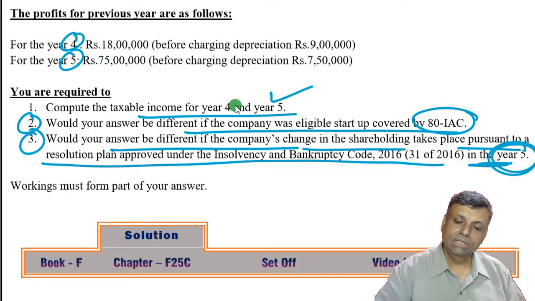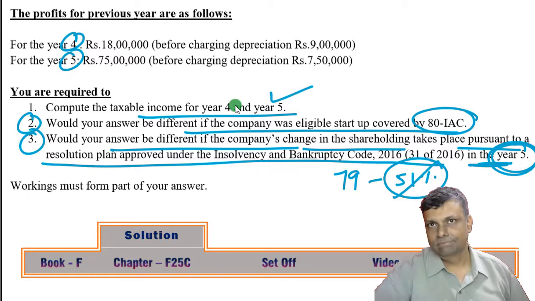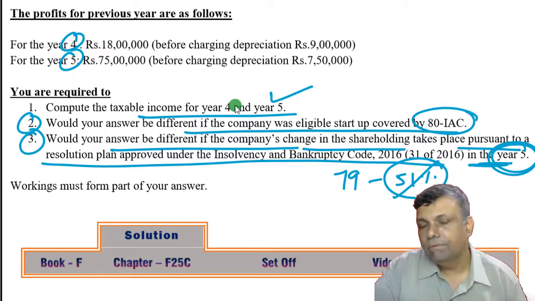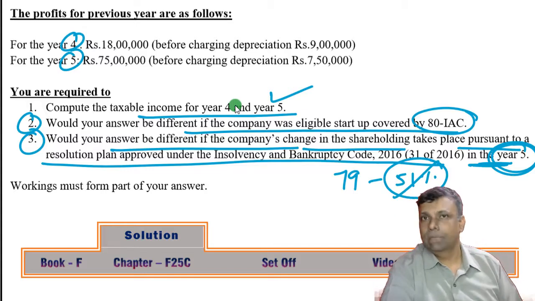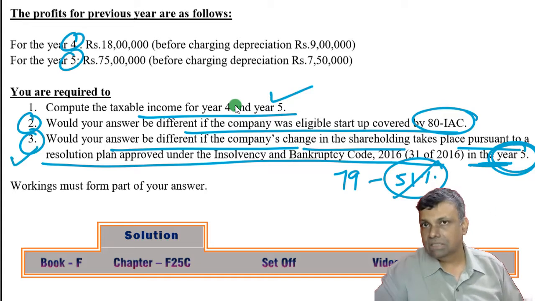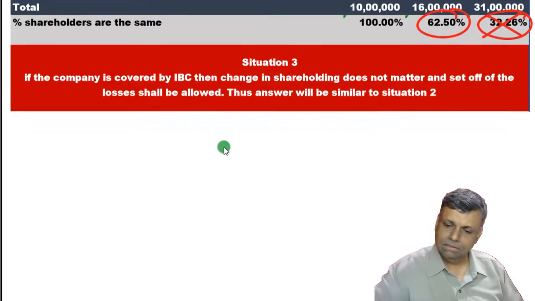And that being the reason, the section 79 condition of 51% holding itself is not applicable. Okay, so even if your shareholding has gone below 51%, the carry forward and set off will still be permitted. So this is a real relaxation under section 79, and the same relaxation is applicable even if the company is covered by NCLT. Okay, so see that particular answer.